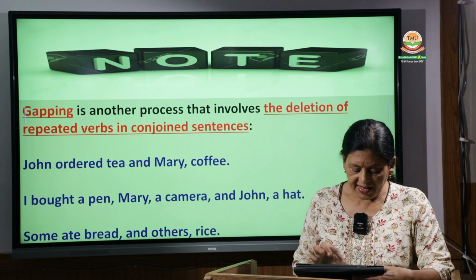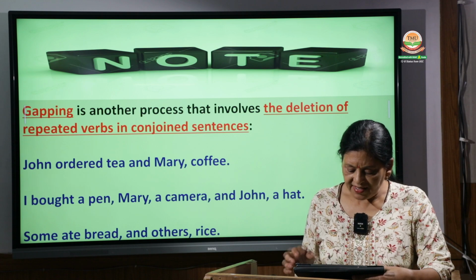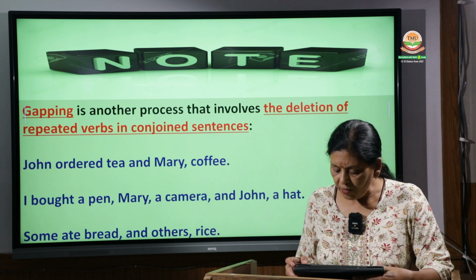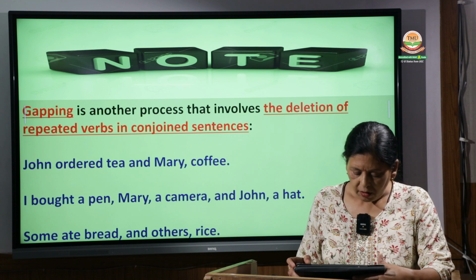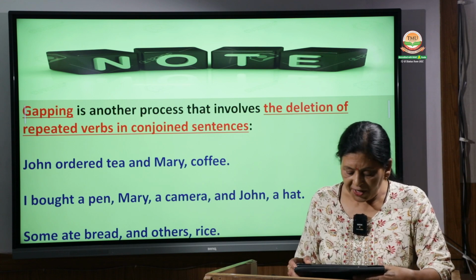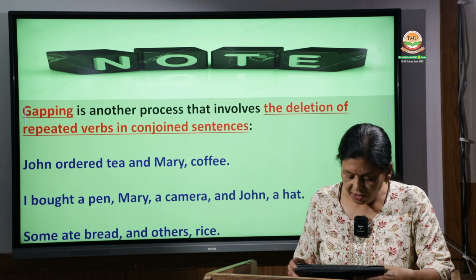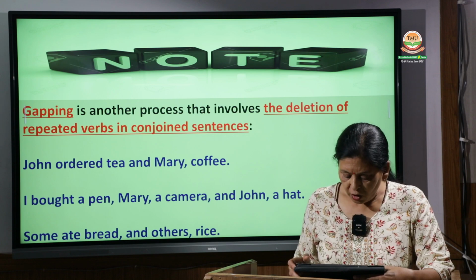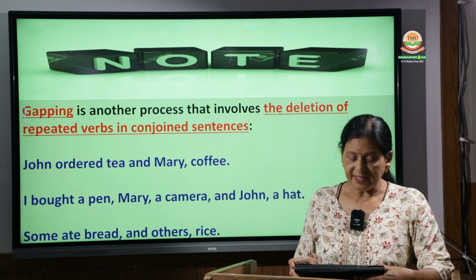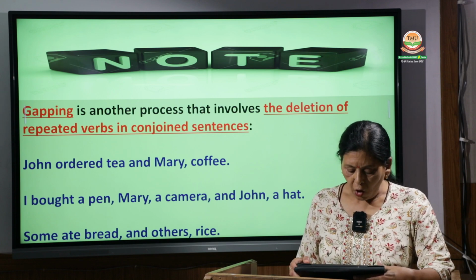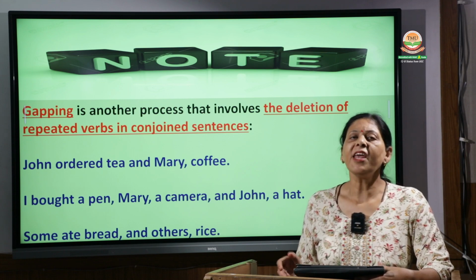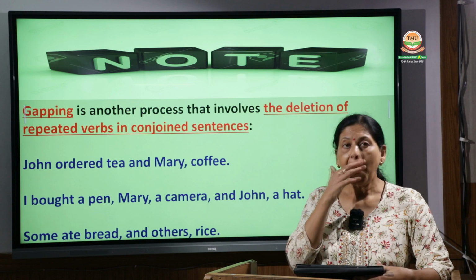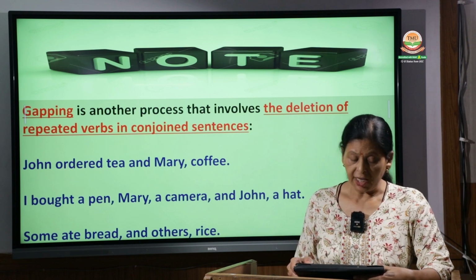Then the next one is gapping. Gapping is another process that involves the deletion of repeated verbs in conjoined sentences. For example, John ordered tea, Mary ordered coffee. So how can we reduce it? John ordered tea and Mary coffee.